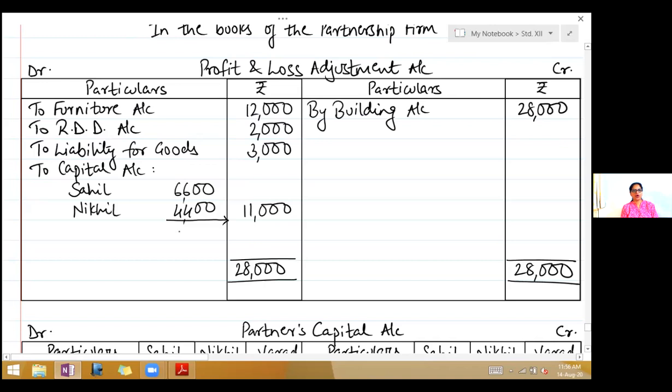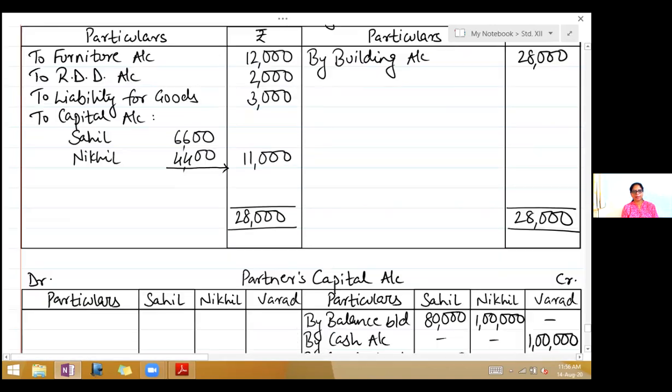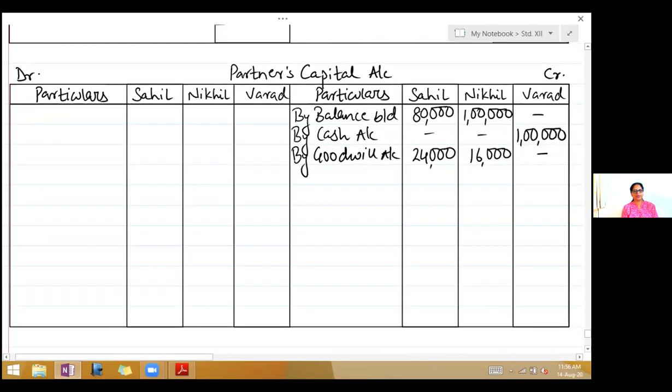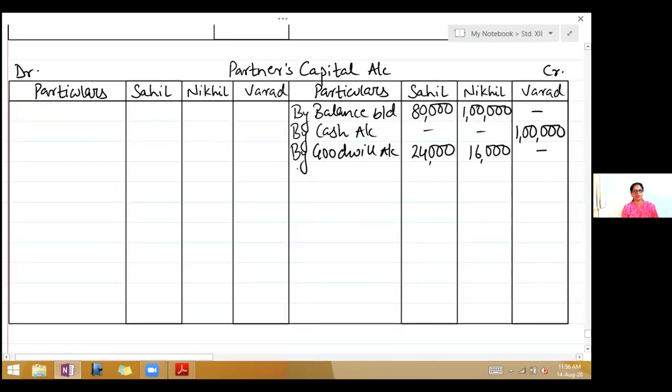This profit on revaluation, second effect, credit partners capital account. So come to the credit side, write by profit and loss adjustment account 6,600, 4,400.